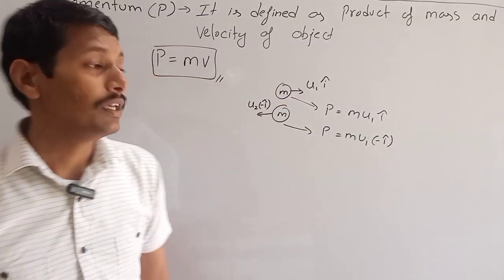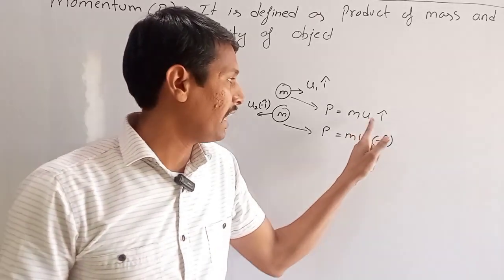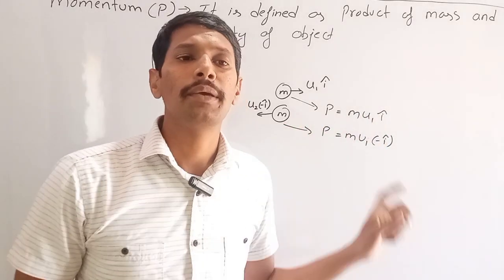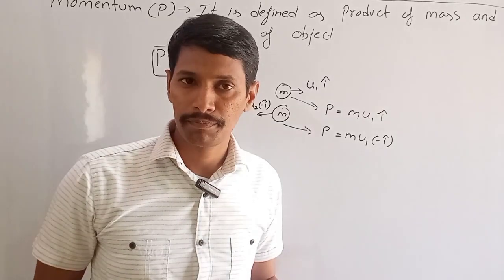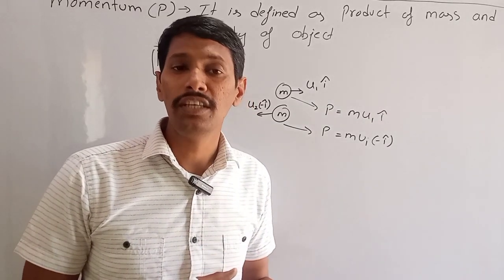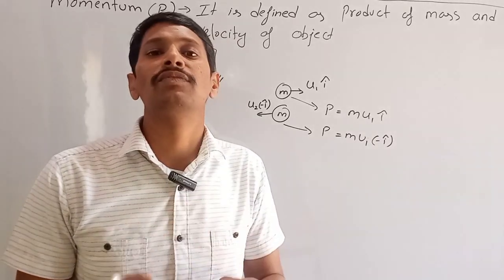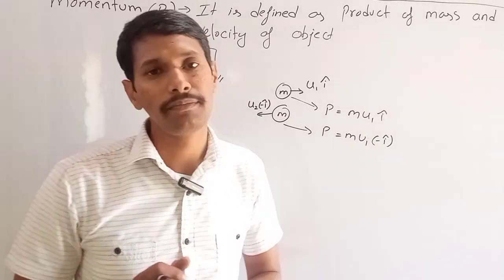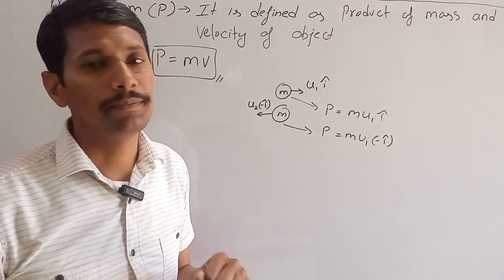We can say that magnitude of both the momentums is same, but direction is different. That is why both the momentums are different and they are not considered as same. Because it is a vector quantity, so to be the same, it should have same magnitude as well as same direction. So momentum is a vector quantity.